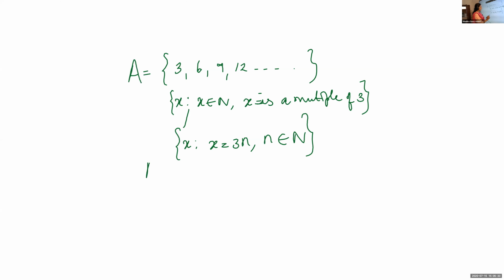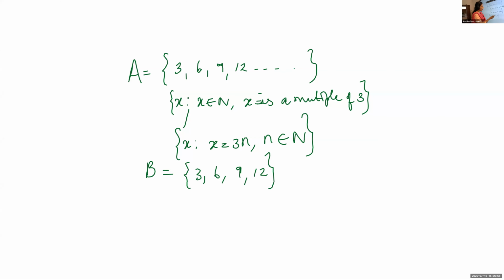Suppose I am defining another set like this: 3, 6, 9, 12. Now, what is the difference between these two sets, capital A and B? Yes, B is a finite set.